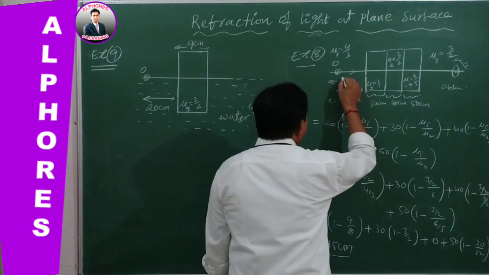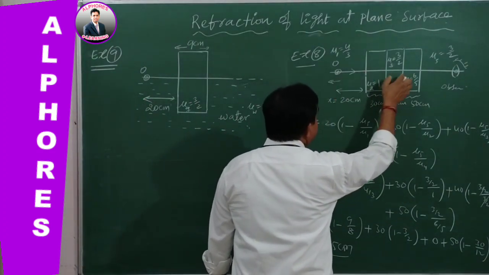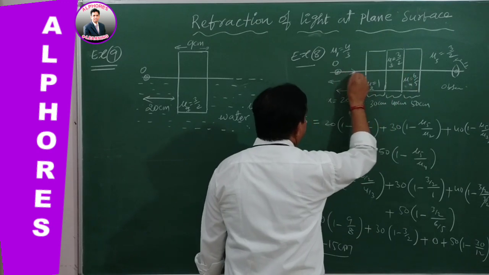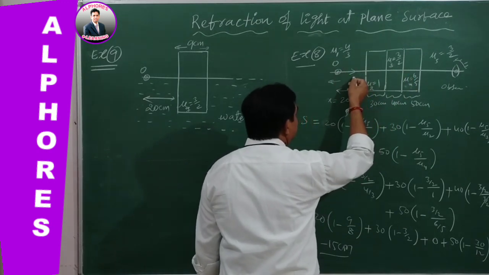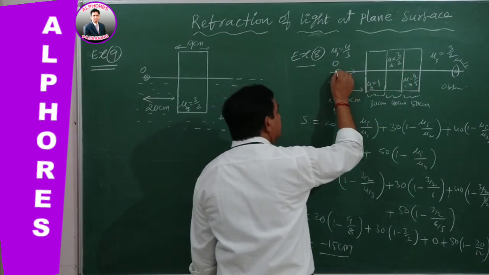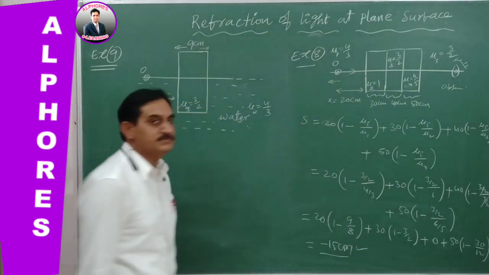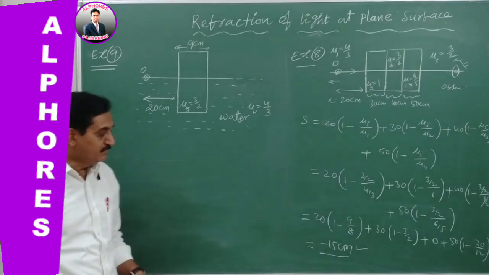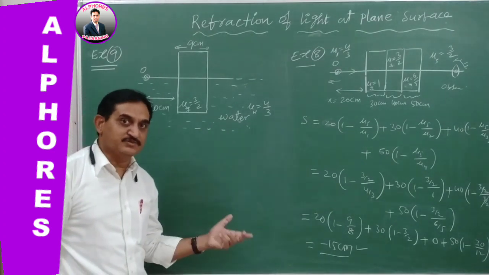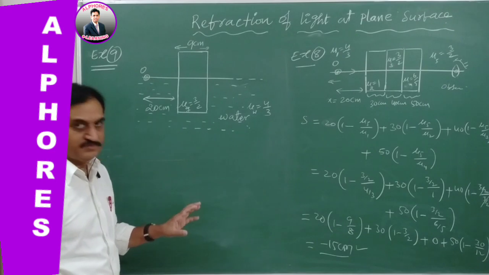So every time, shifting towards the system of a different medium is taken to be positive. Against the incident ray means the ray is traveling in this direction and the shift is opposite, that is negative. So that is the proper meaning of the final value, whether we get a negative or positive value.